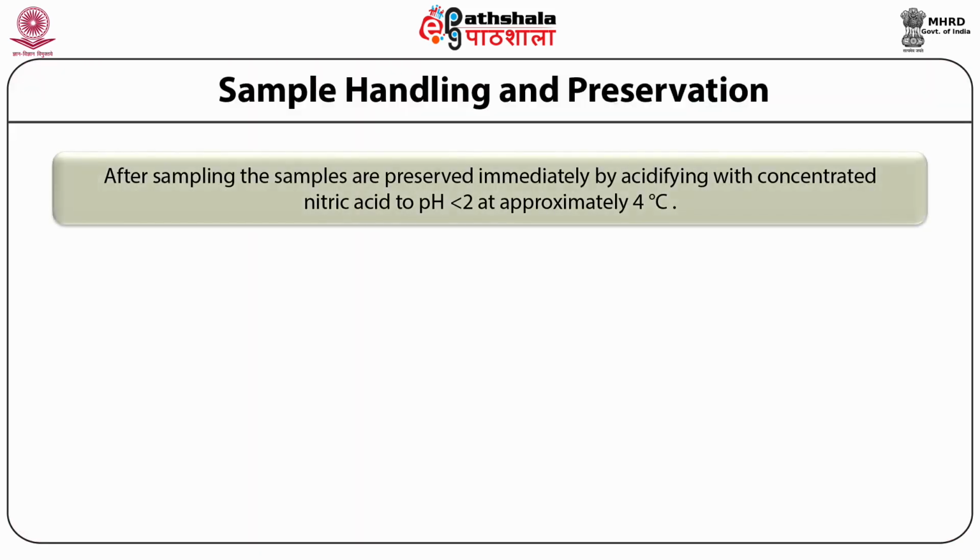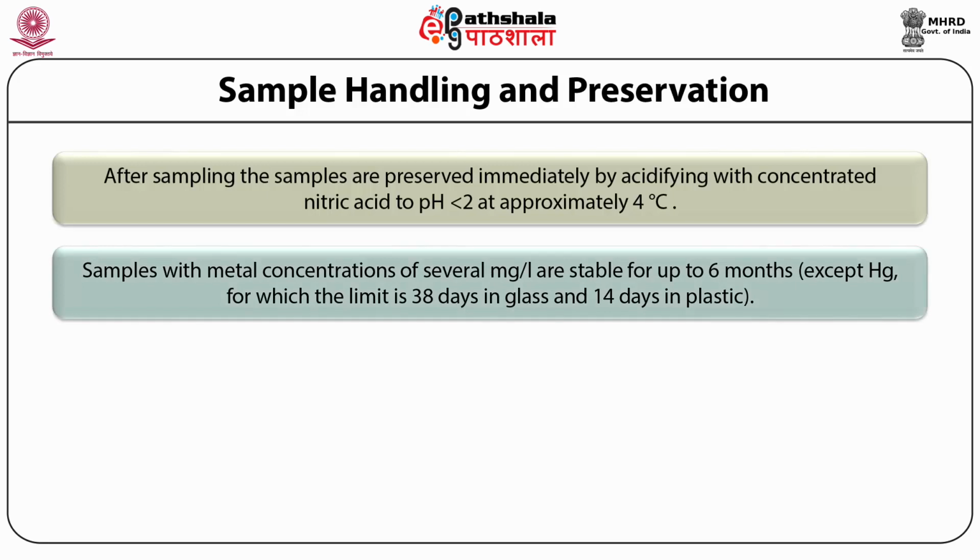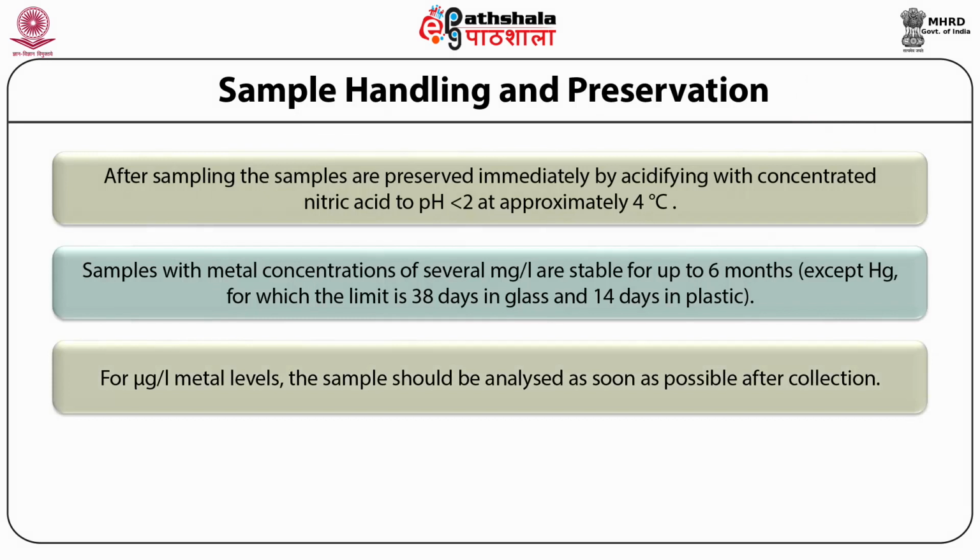After sampling, the samples are preserved immediately by acidifying with concentrated nitric acid to pH less than 2 at approximately 4 degrees centigrade. The samples with metal concentrations of several milligram per liter are stable for up to 6 months, except for mercury, for which the limit is 38 days in glass and 14 days in plastic containers. For microgram per liter metal levels, the samples should be analyzed as soon as possible after collection.